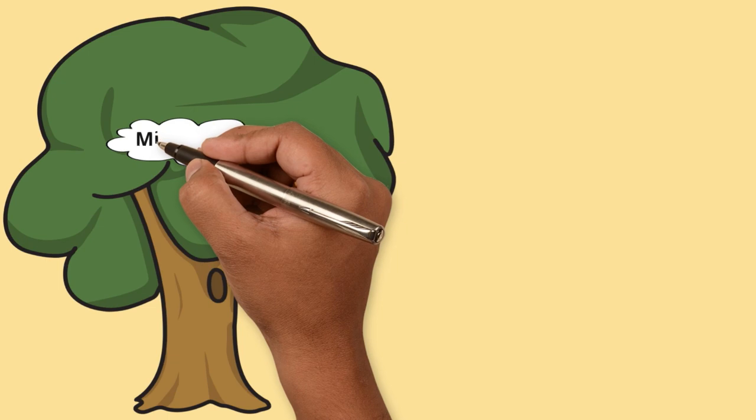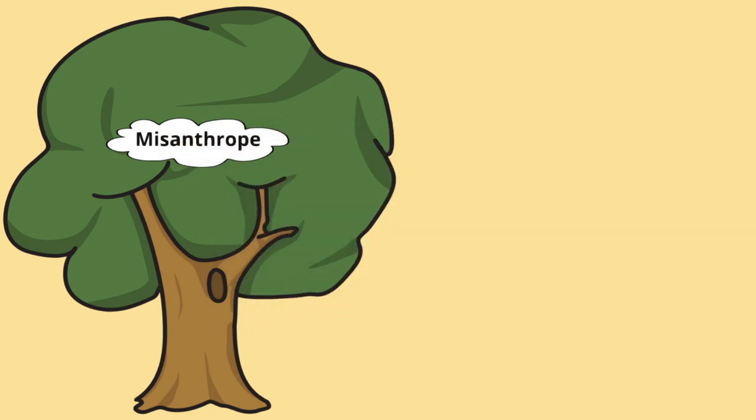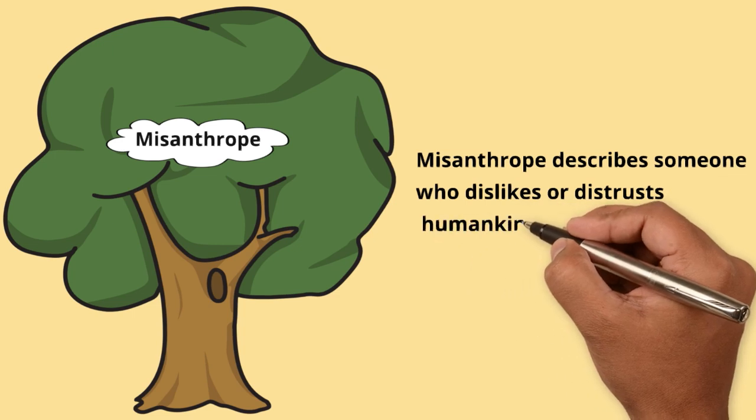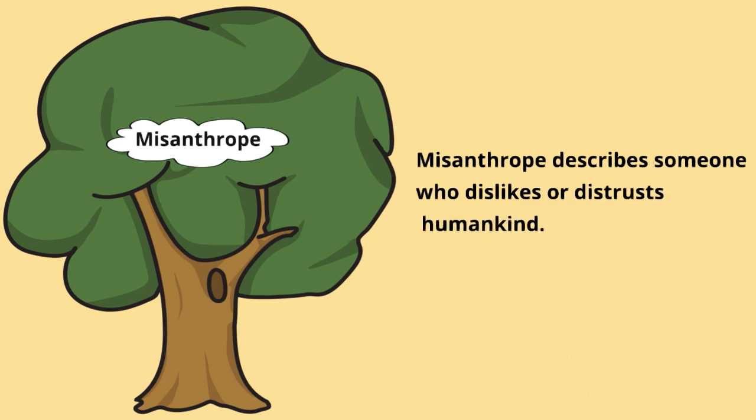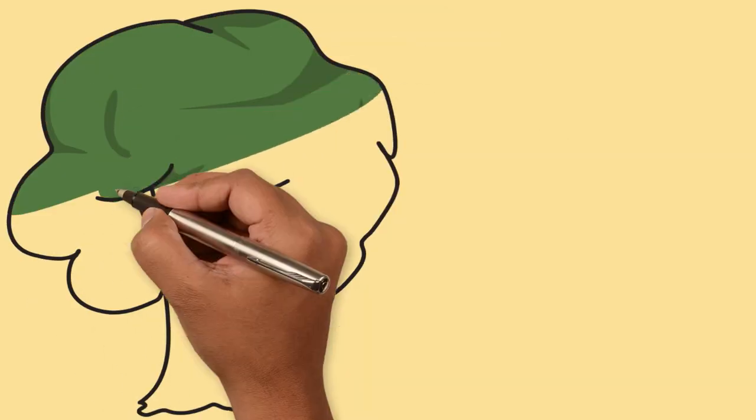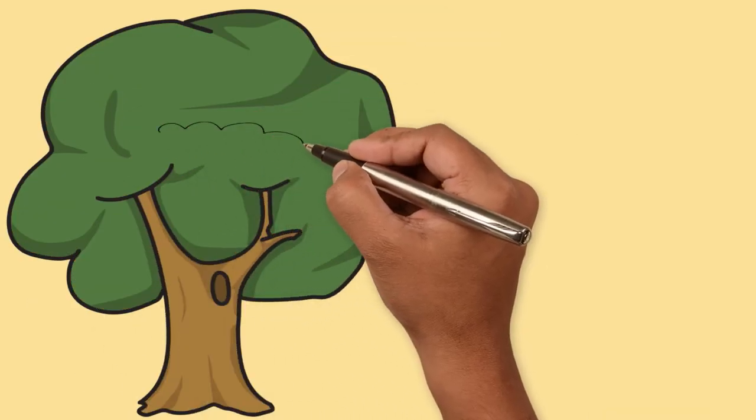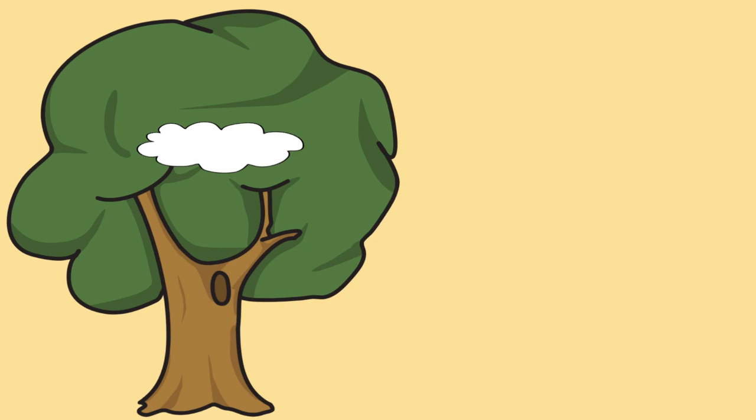Now, if philanthropy was about love, then misanthrope is about hatred. This describes someone who dislikes or distrusts human beings. It reflects all the negative aspects of humanity: dishonesty, greed, jealousy, selfishness, anything. All of these can lead misanthropes to isolate themselves from society. They've had such bitter experiences in life that they've just decided to stay away from everything. And they've said, we are done with this world. We are going to stay away from this world.